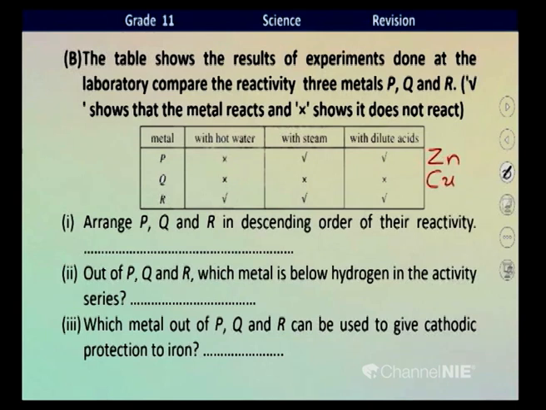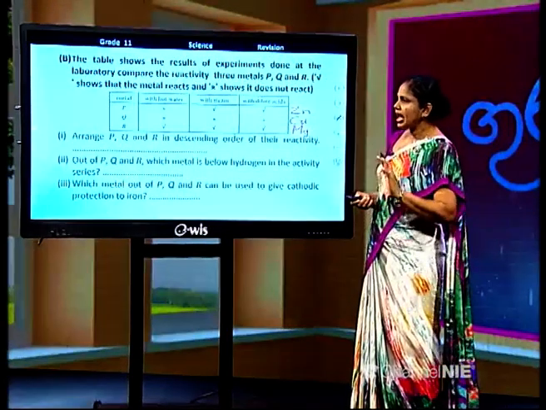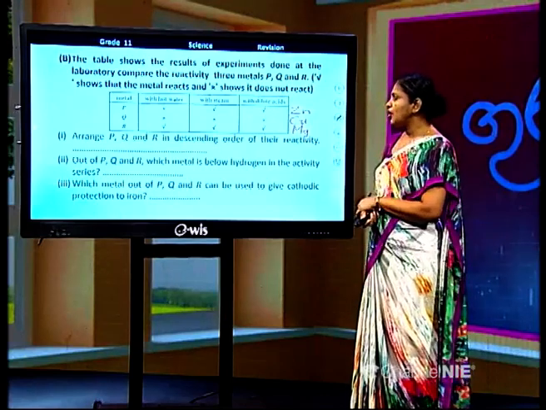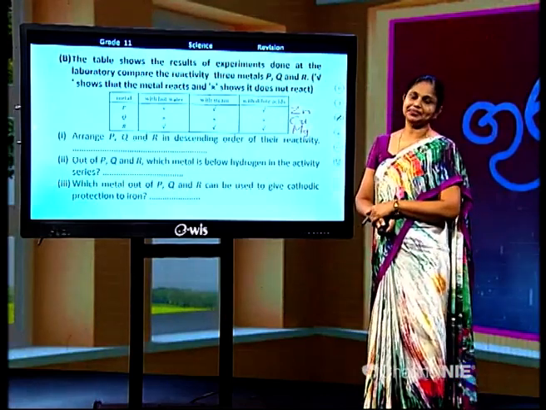Then take metal R. R reacts with hot water and steam too, and dilute acid too. Then R can be a metal like magnesium. By identifying the three metals like this, arrange P, Q, R in descending order of their reactivity.